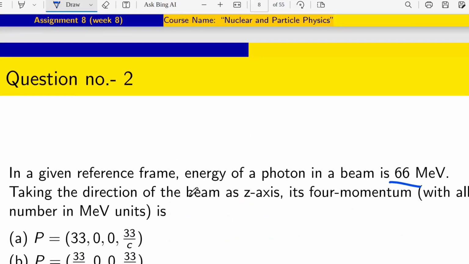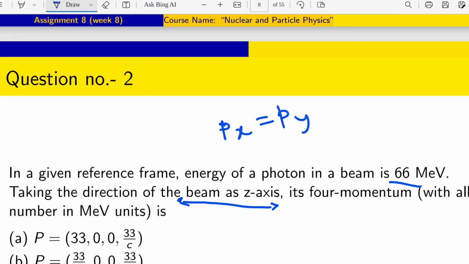Now coming to Px, Py, Pz. In that question, they have mentioned that the direction of the beam is the z-axis only. That means there will be no component along the x and y axis. So Px and Py will be 0. Fine. And Pz will be non-zero. If it is non-zero, then what will be the value of Pz?